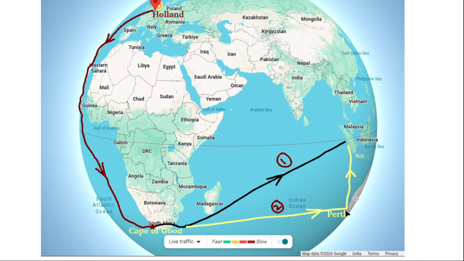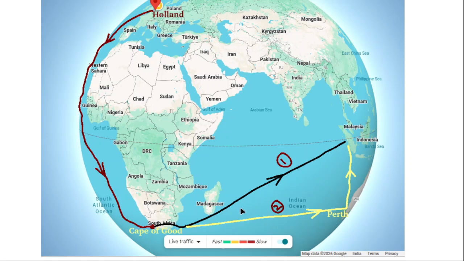By this luck, the sailors found that path 2 is more convenient, even though it is a longer path, because the winds were helping their sailing ships, and so they reached their destination very quickly compared to path 1. So Holland sailors found two paths to reach Indonesia: directly along path 1, or by following path 2. Even though path 2 is longer, it is less time consuming than path 1.